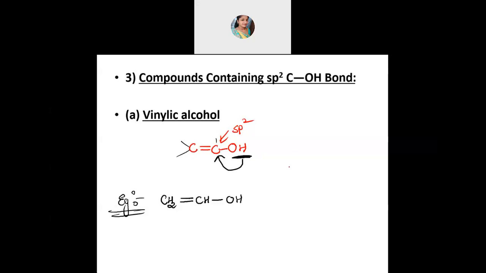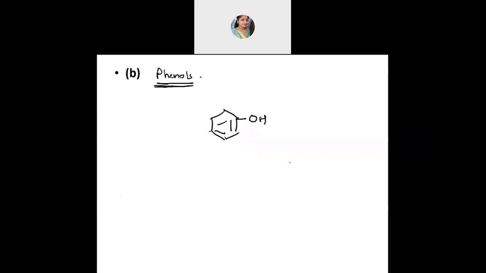Over? Then the second one is phenols. Written, no? This is also over. Phenols. Yes, I'll proceed with that. When I'm doing IUPAC, I will explain this. This is over, no? Okay. So we are done with the classification part.